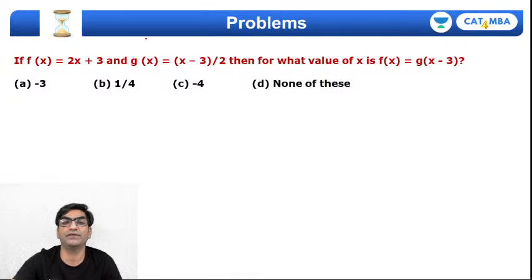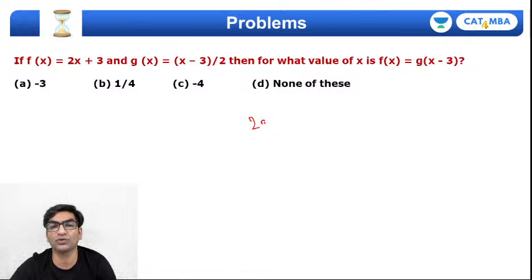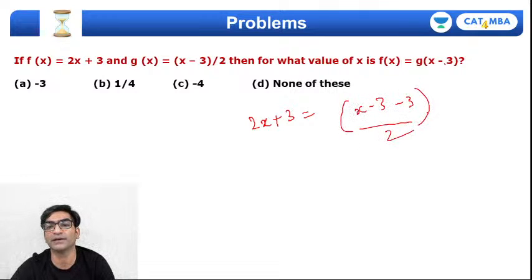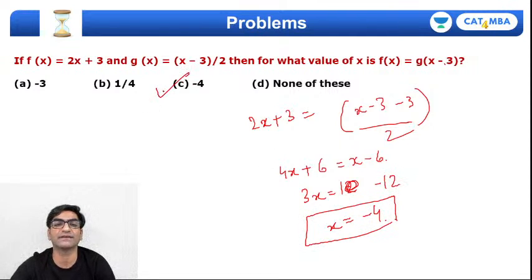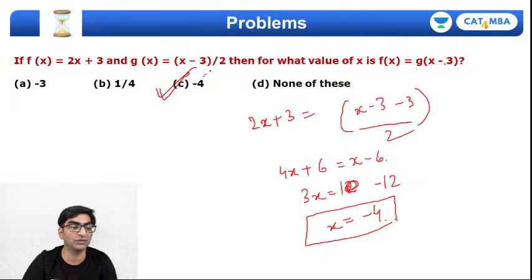Okay, how do we solve this question? fx equal to gx minus 3 करना है. तो fx तो हो गया 2x plus 3, और g of x minus 3 क्या होगा? gx में x की जगह x minus 3 डालो. x minus 3 minus 3 whole divided by 2. क्रॉस मल्टीप्लाई करेंगे. 4x plus 6 equal to x minus 6. Solve कर लो. You'll get 3x equal to minus 12, which means x equal to minus 4. Right? So this is the value that makes these two expressions equal.